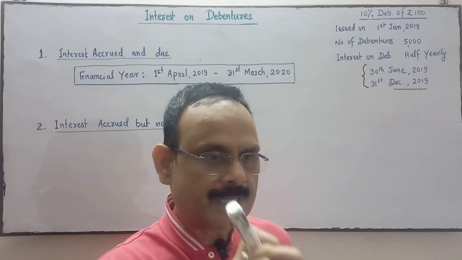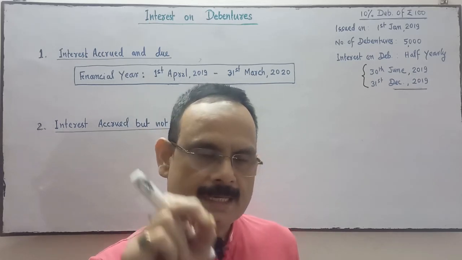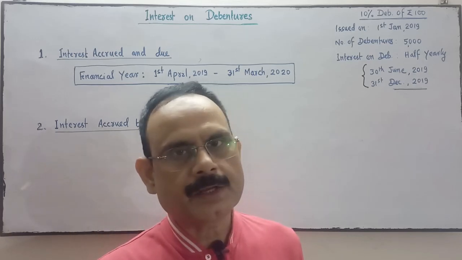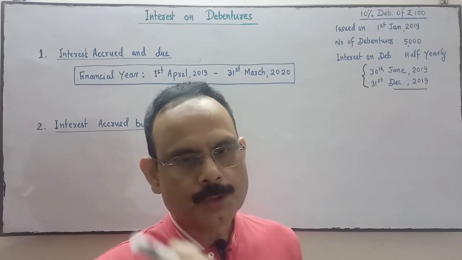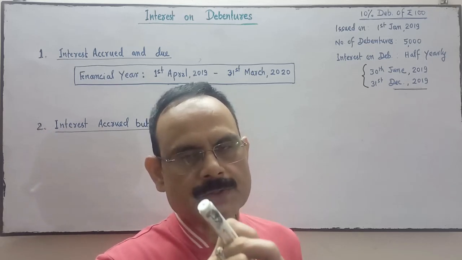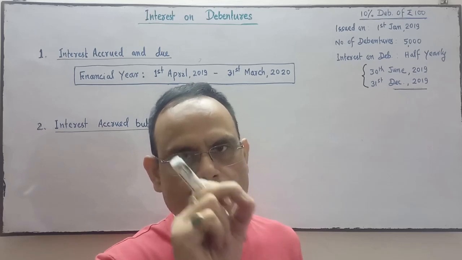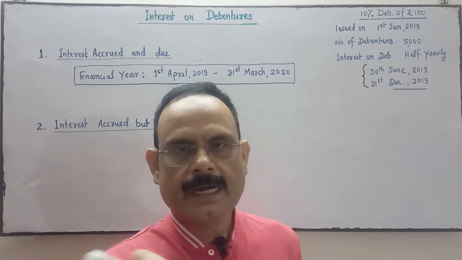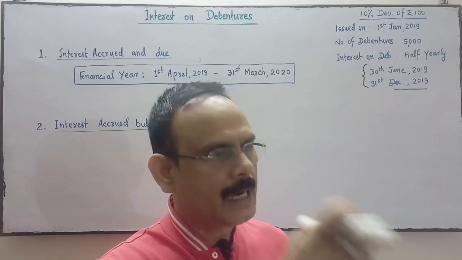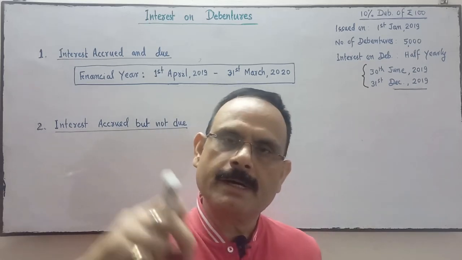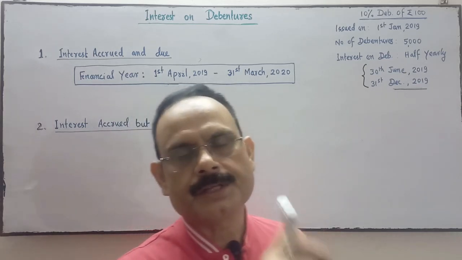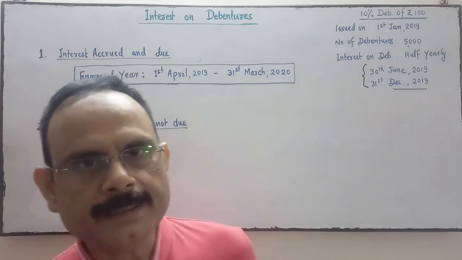Suppose the interest is 10,000 and the tax rate is 10%. So 10% of 10,000 is 1,000. So what will the company do? From 10,000, the company will deduct 1,000 TDS, and 9,000 will be paid to the debenture holder and 1,000 will be deposited by the company in the government treasury on behalf of the debenture holder. Is it clear?